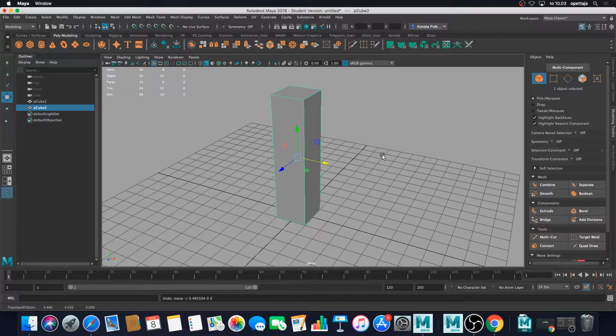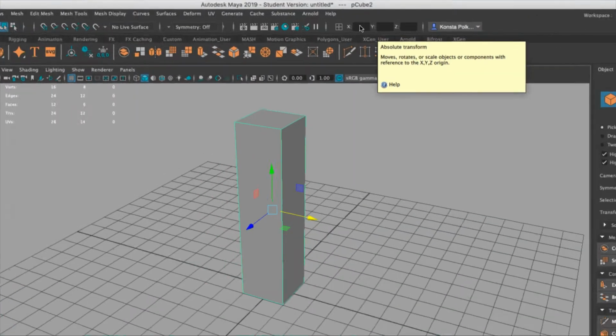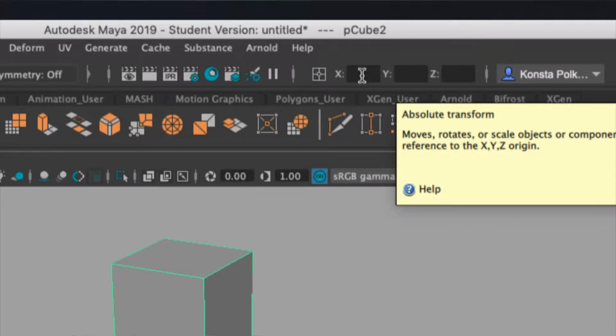Because next thing what I'm going to do, I'm coming up here to my transformation options, and I want to move these both cubes the same amount on the x-axis but in different directions.